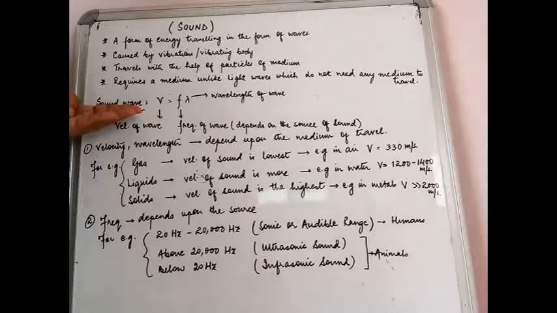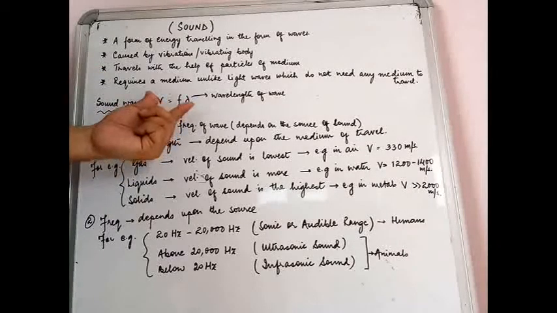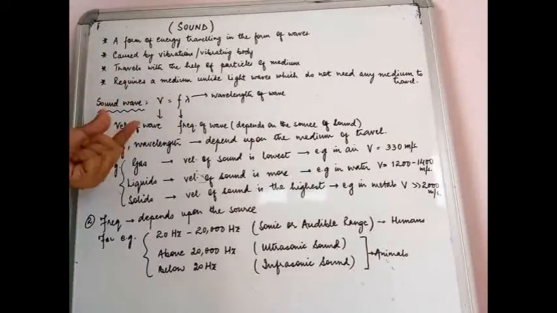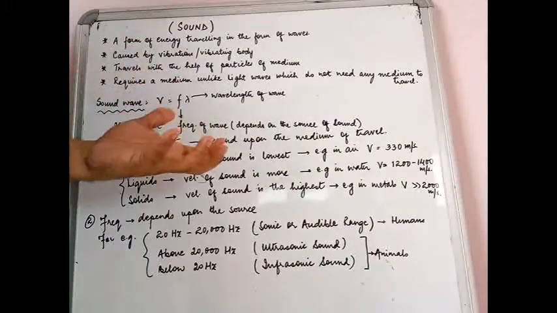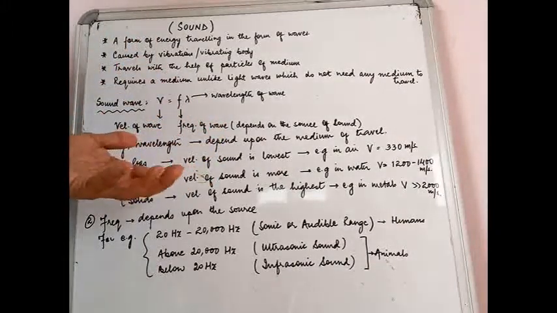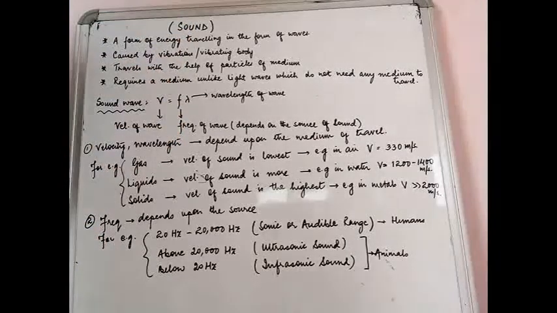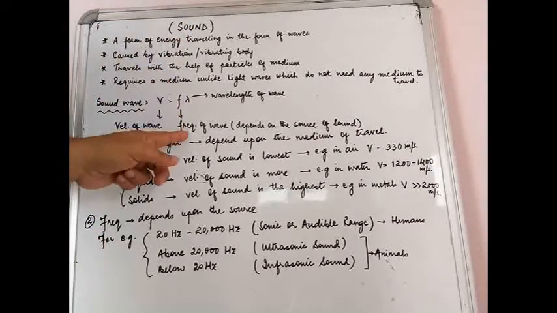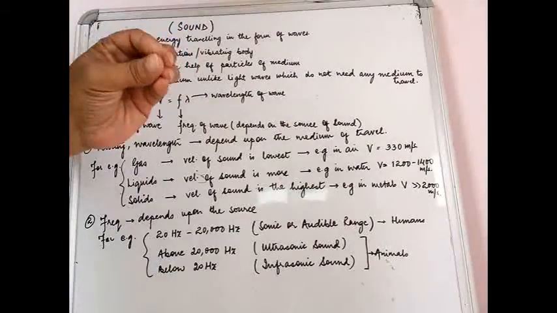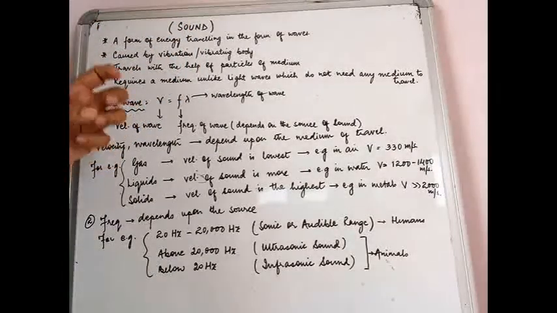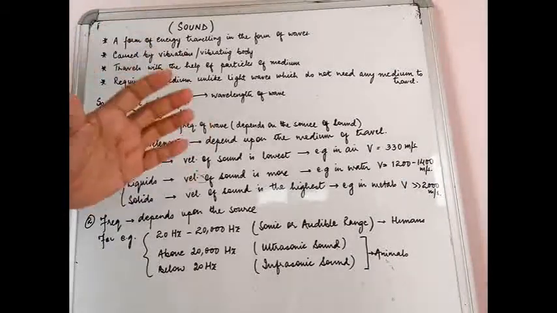Now, sound wave, since it is a wave, if you remember in light waves also we had discussed the formula V is equal to F lambda. That's the general formula for the velocity of any wave. V represents the velocity of the wave, and F obviously is the frequency of the wave. That wave can be a light wave or a sound wave. Here it is a sound wave. So F is the frequency of the sound wave, and it depends upon the source of the sound or the vibrating body. Once a sound has been produced, its frequency has been set.